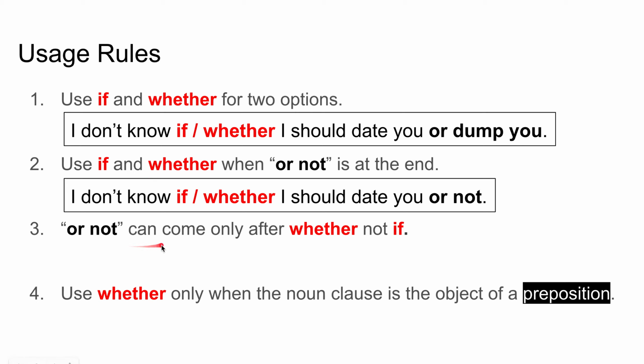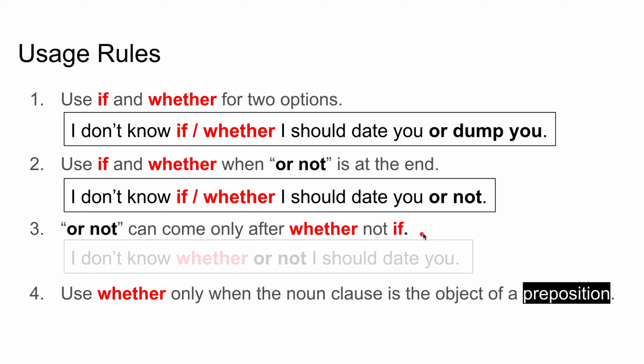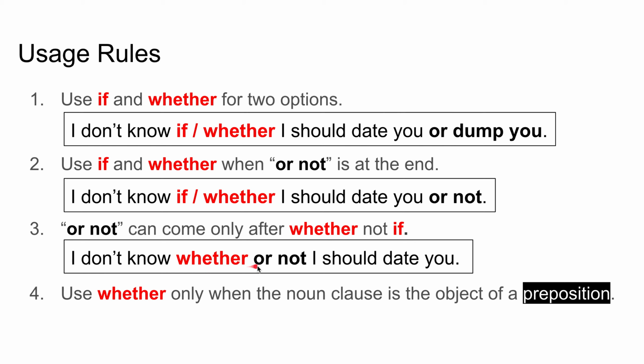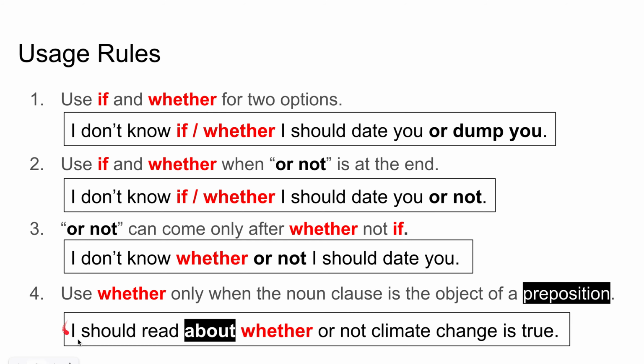Number 3, or not can come directly after whether, not if. So we could say, I don't know whether or not I should date you. We can't use if here. Rule 4: use whether only when the noun clause is the object of a preposition. For example, I should read about whether or not climate change is true. Here my preposition is about, and my if/whether noun clause is whether or not climate change is true.